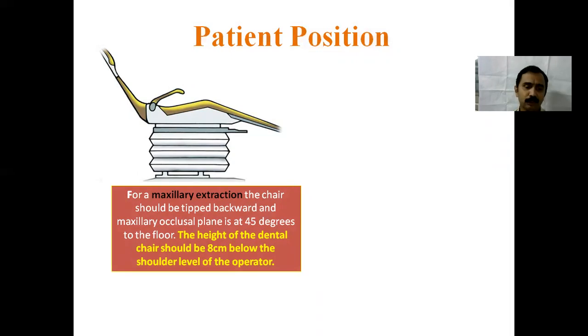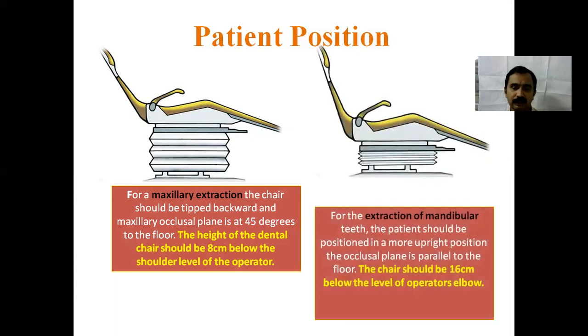The dental chair should be just below the shoulder level, about 8 centimeters below the shoulder level of the operator. Whereas in a mandibular extraction, the position changes. The patient should be positioned in a more upright position and the occlusal plane is parallel to the floor. The chair should be below the operator's elbow, almost 16 centimeters below the level of the operator's elbow.